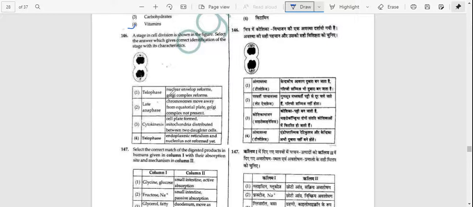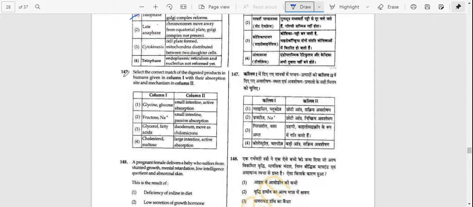Nuclear envelope reforms, Golgi complex reforms, chromosomes move away from equatorial plate, Golgi complex not present, cell plate formed, mitochondria distributed between two daughter cells, endoplasmic reticulum and nucleus not reformed yet. Answer is option number A, that is telophase, and the function is nuclear envelope reforms, Golgi complex reforms.